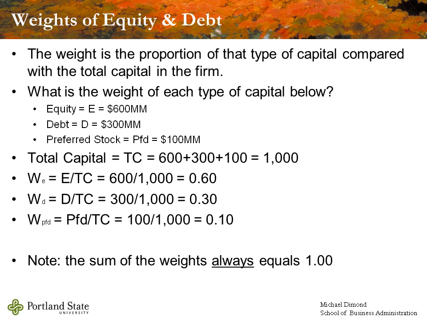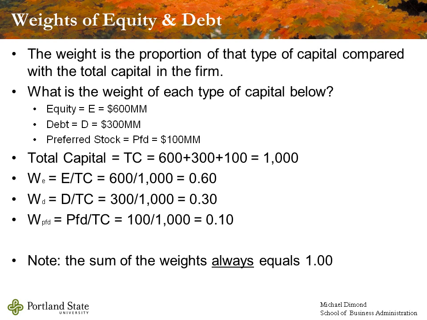The weight that we're going to be using is that proportion of the type of capital compared to the total capital in the firm. Now, from the basic accounting equation, we know that liabilities plus shareholders' equity equals assets. And when we're looking at the market values, the same thing is true when we're looking at the market value of the total capital in the firm. The total market value of debt plus the total market value of equity is going to be the total market value of the capital in the firm. And when we're figuring out our weighted average, we're going to have to take that into consideration.